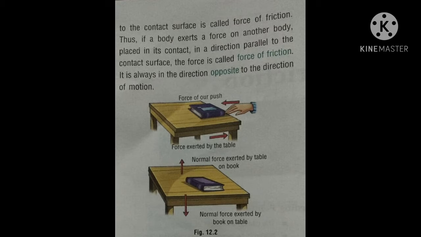Children, you are seeing the picture. On the book, the force of our push is applied. Now the table exerts force in the opposite direction. And in the second picture, the book is exerting normal force in the vertical direction on the table, and the table exerts normal force on the book in the upward direction.